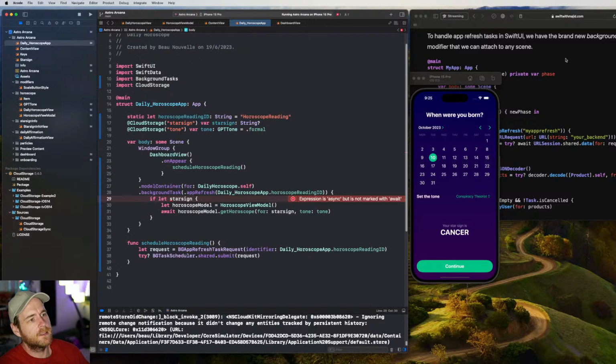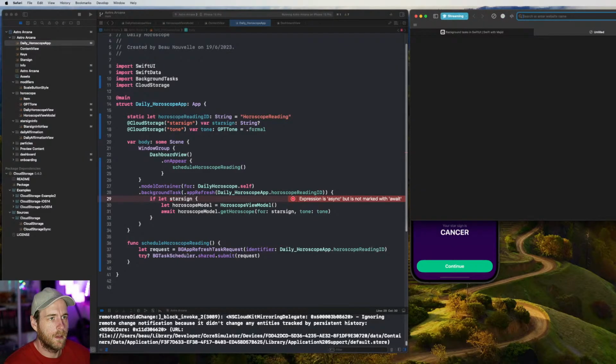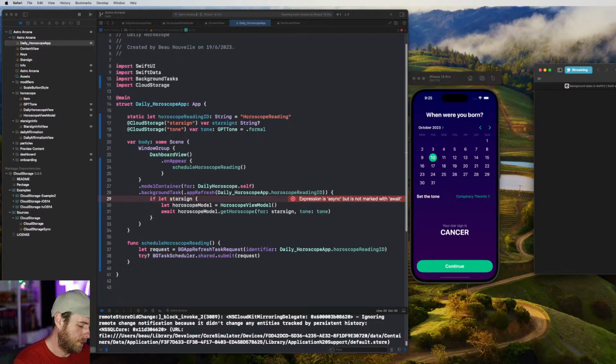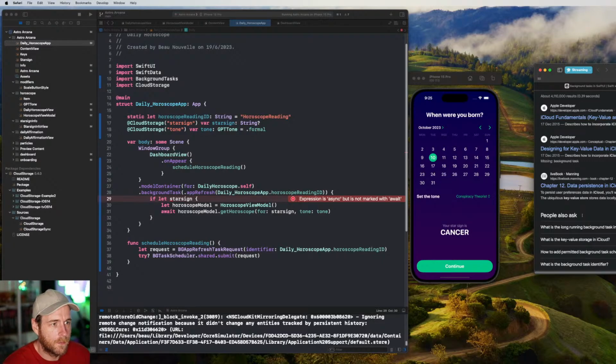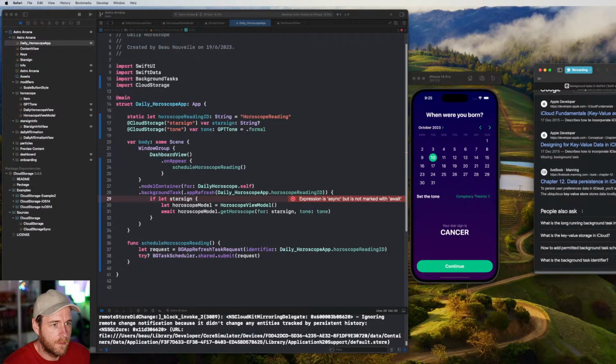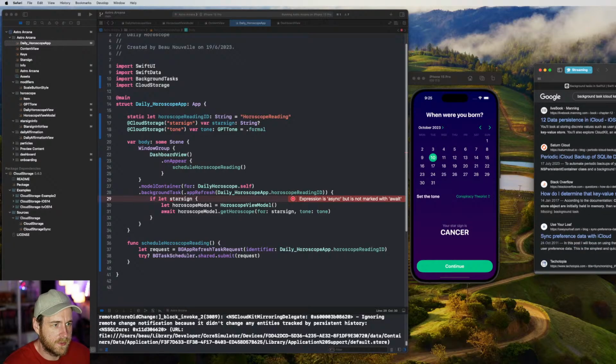Because if we don't have that, that's going to be a problem as well, isn't it? Let me just have a doodle on that. Background task, iCloud key value store. See if we can get access to it. Doesn't seem...